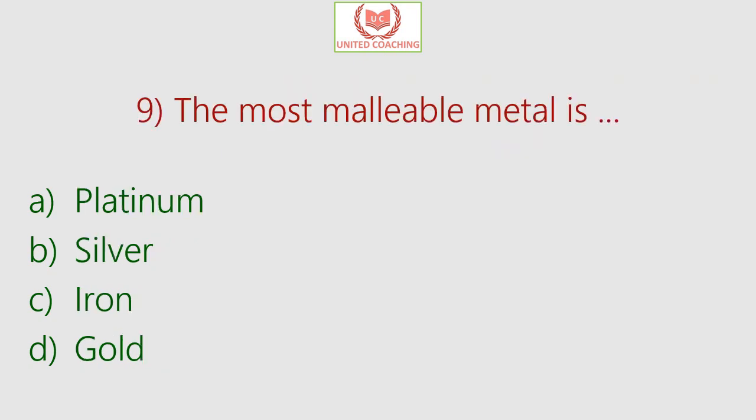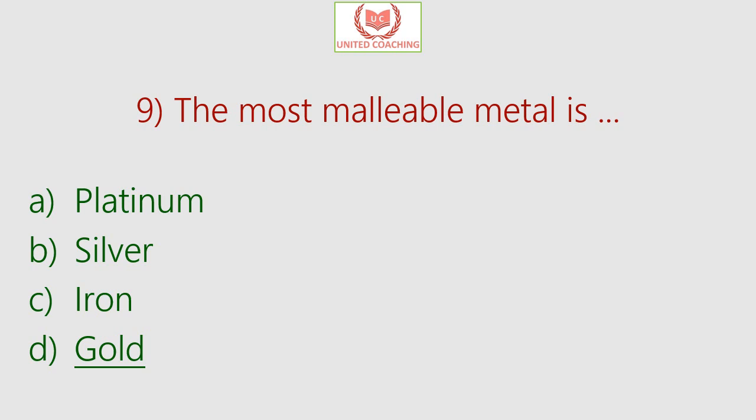Our next question is, the most malleable metal is. Is it platinum, silver, iron, or gold? So the answer is gold. The most malleable metal that exists in its pure state is gold, and malleability of a substance is its ability to deform under pressure or compressive stress. Gold is also the most ductile metal, that is, it is capable of being flattened to 0.0001 millimeter in thickness, that is, one 10,000th part of 1 millimeter in thickness.